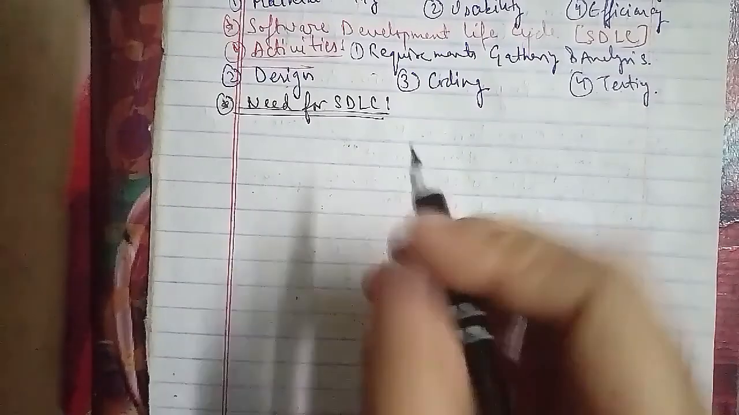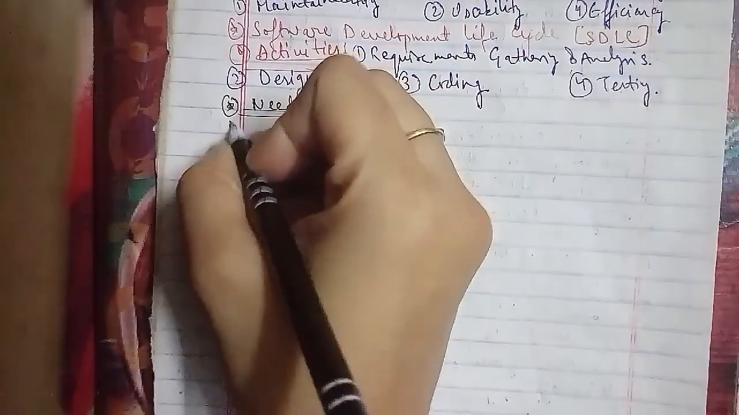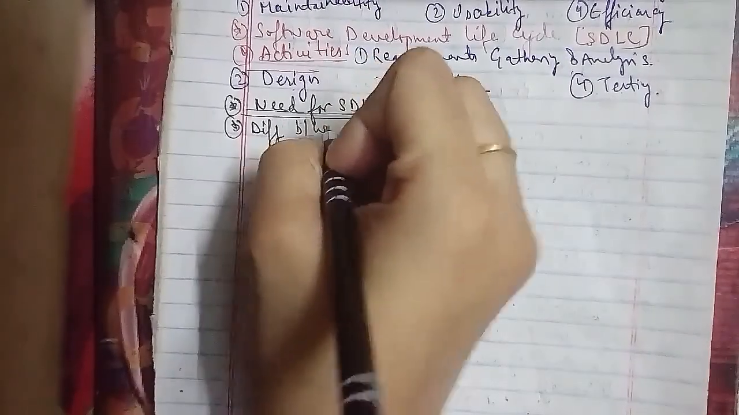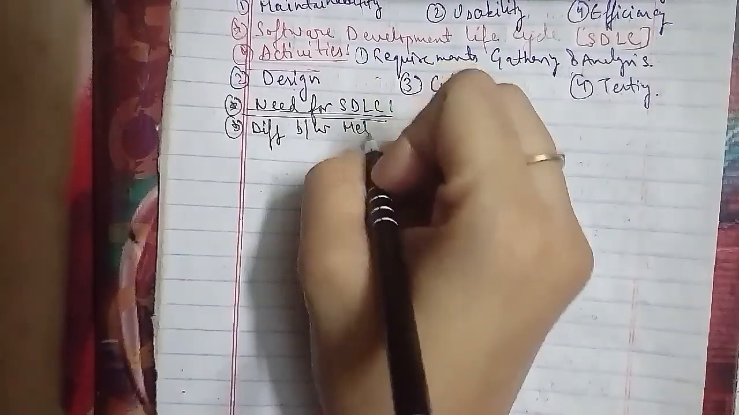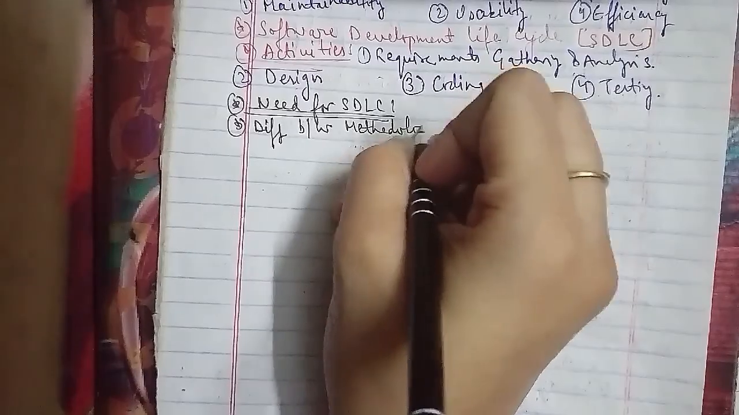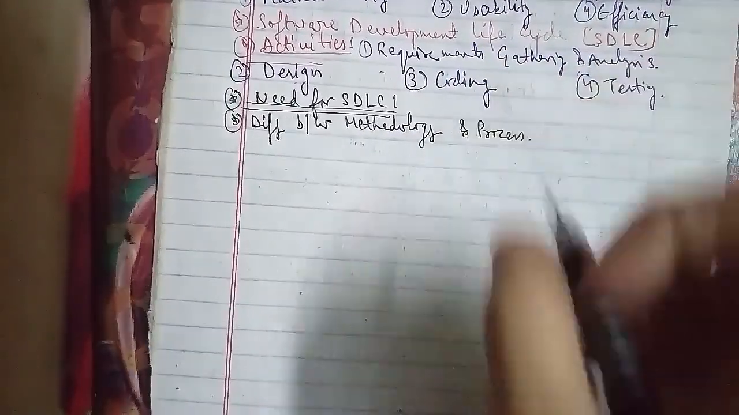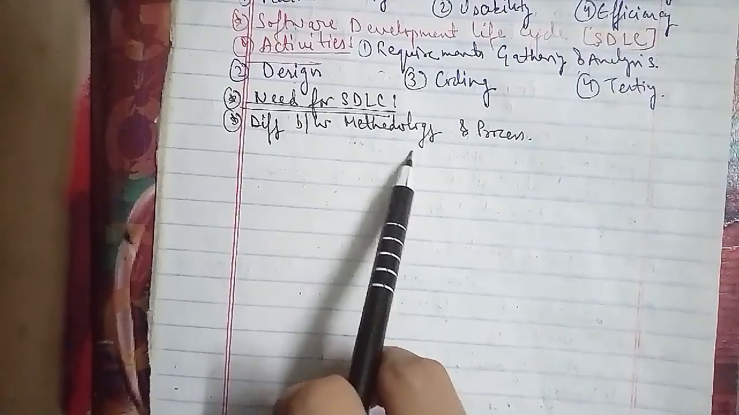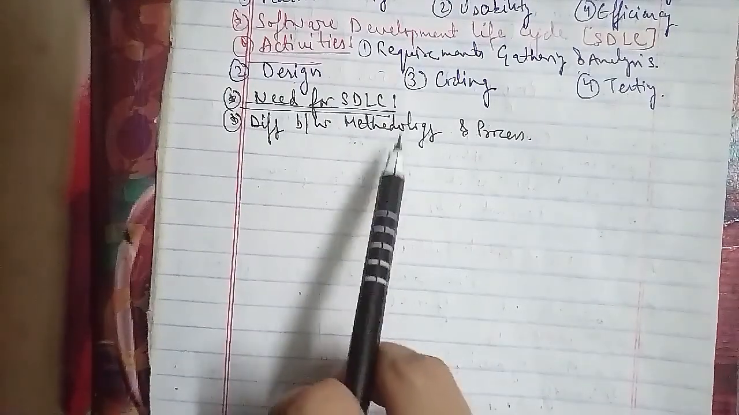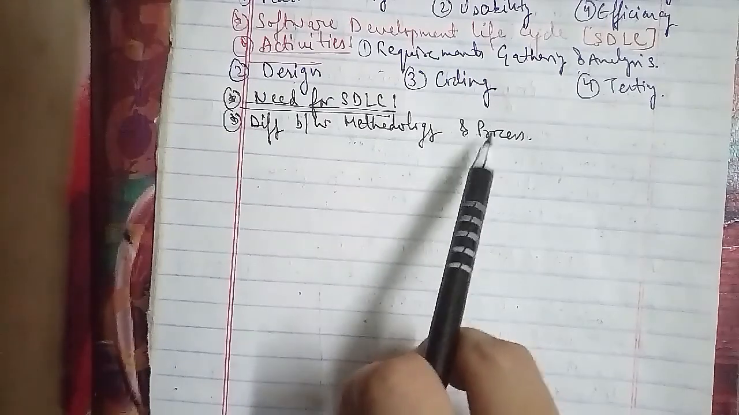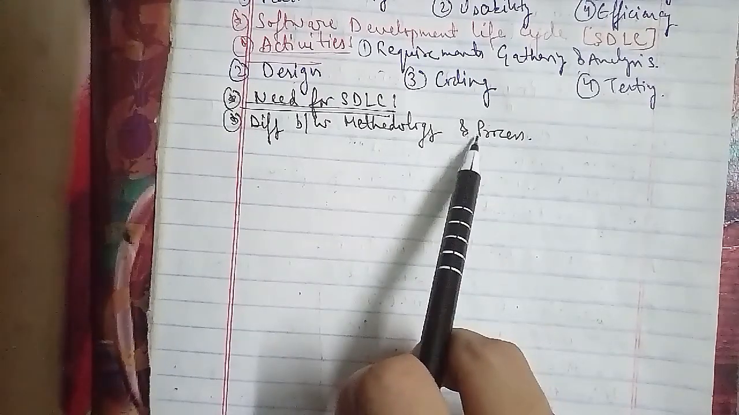The difference between methodology and process. Methodology is associated with a process, framework, or approach, whereas process is nothing but a particular procedure that is associated with certain attributes such as efficient, cost-effective, and optimizing.